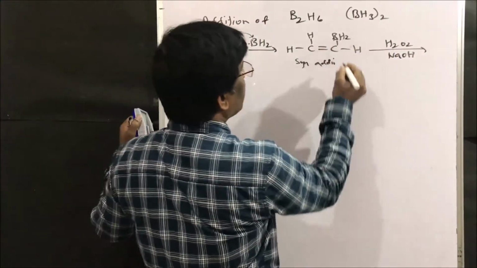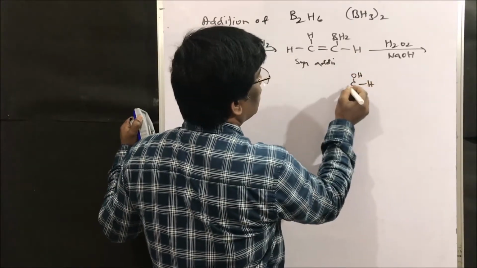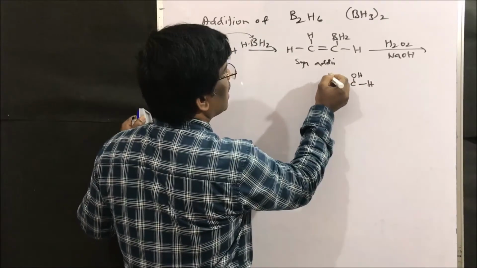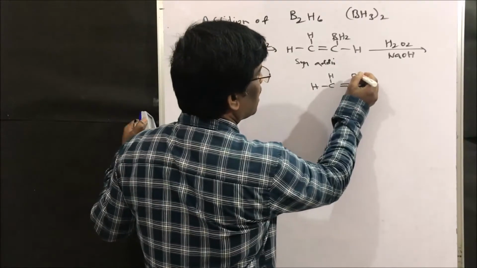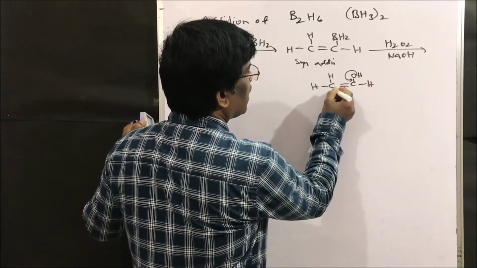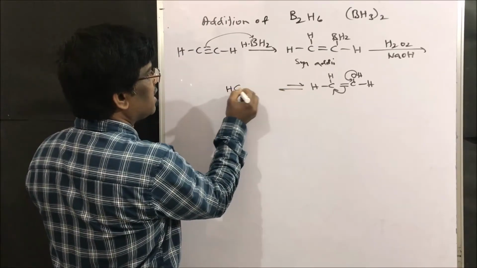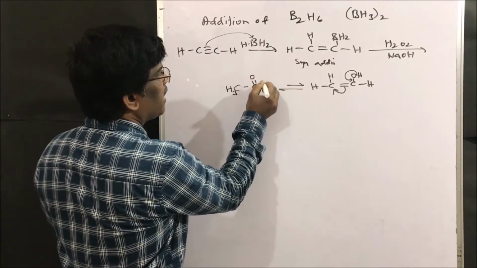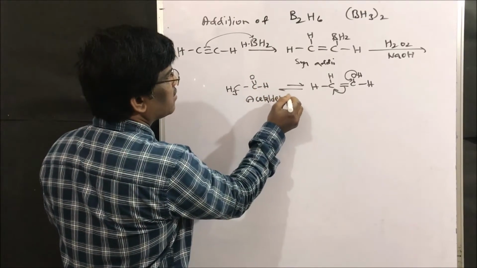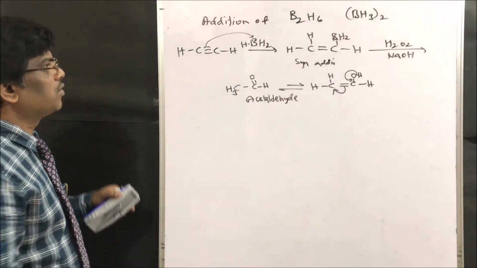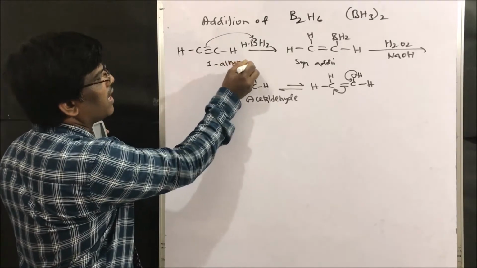gives enol. What is the compound? Enol: double bond C, hydrogen and hydrogen. This enol, by ketoenol tautomerism, is going to give the aldehyde CH3 C double bond H, acetaldehyde. It is going to give acetaldehyde. So this primary alkyne, no doubt, is going to give acetaldehyde.